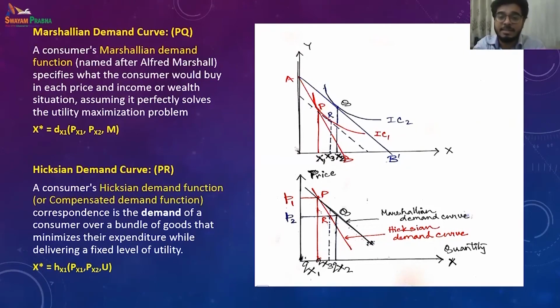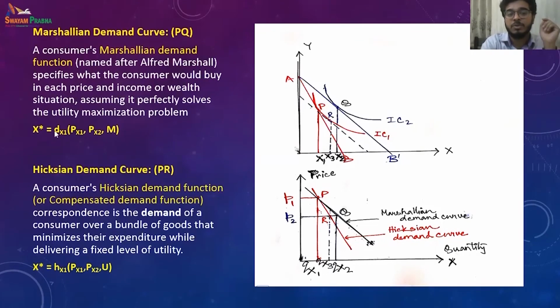Hence, if you combine P and R, you see that with the change in price from P1 to P2, they are moving from P to R with the substitution effect, and that determines their Hicksian demand curve, that they are moving from X1 to X3 with the change in price, and hence this QX1 and QX3 and P1 and P2, connecting them. So these are P1 for QX1, P2 for QX3. Connecting them, we get a Hicksian demand curve where the satisfaction level remains same.